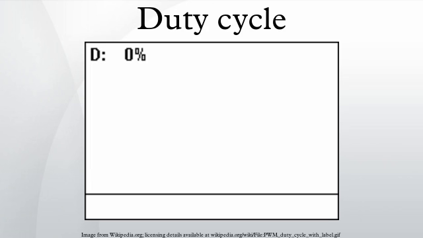Thus, a 60% duty cycle means the signal is on 60% of the time but off 40% of the time. The on time for a 60% duty cycle could be a fraction of a second, a day, or even a week, depending on the length of the period.